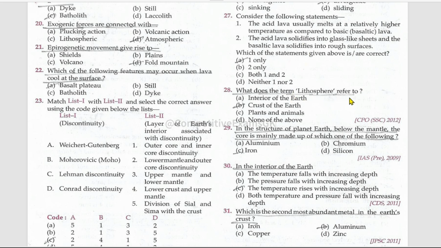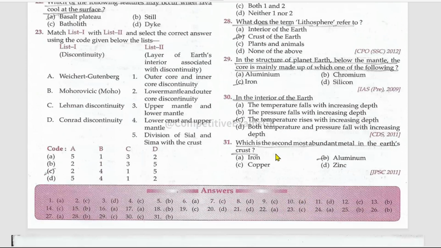What does the term lithosphere refer to? Crust of the Earth. In the structure of planet Earth, below the mantle, the core is mainly made up of which one of the following? That's iron. In the interior of the Earth, the temperature rises with increasing depth. Which is the second most abundant metal in the Earth's crust? That is aluminium.